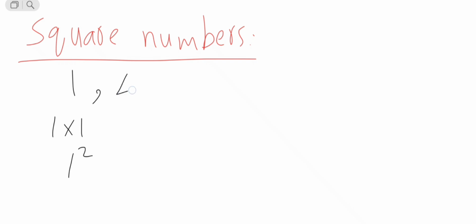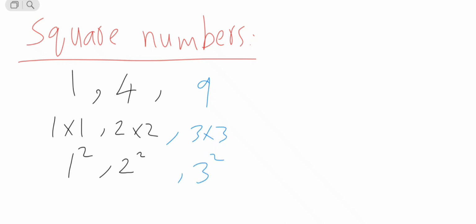So 4 is a square number. How do I know 4 is a square number? Because 2 times 2, two same numbers, when we multiply, equal 4, or 2 square equals 4. So 4 is a square number. Then the next square number is 9, because the same number 3 times 3 equals 9, or 3 square equals 9. Then the next square number is 16, because two same numbers 4 times 4 equal 16, or 4 square is 16. So like that we will continue. These are the square numbers.